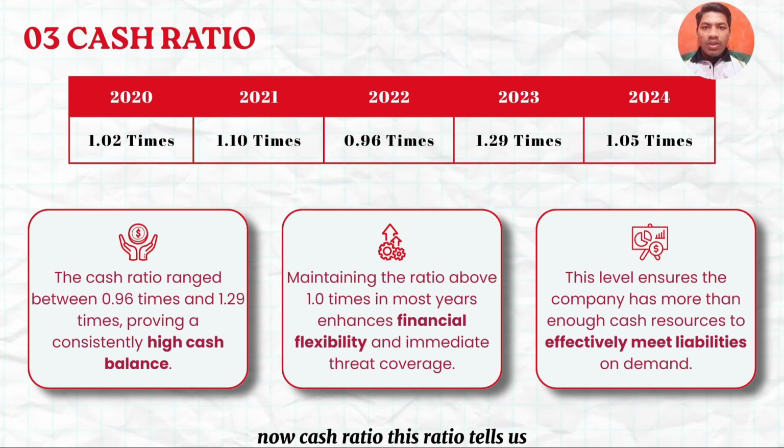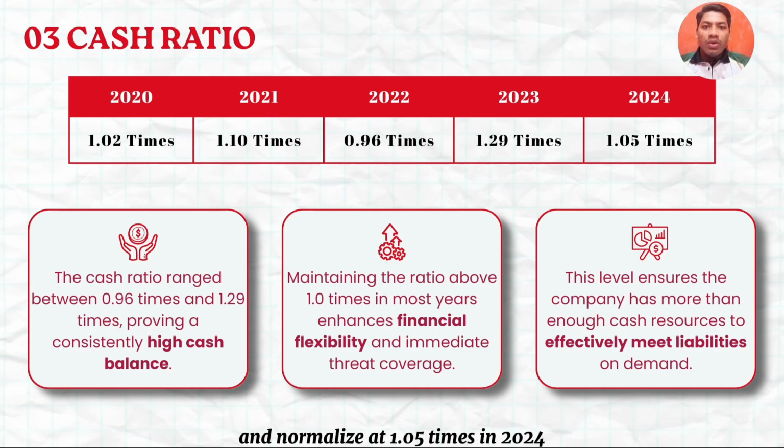Now, cash ratio. This ratio tells us whether the company can pay off its short-term debt immediately using only cash and cash equivalents on hand. During the 5-year period, our cash ratio ranged between 0.96 times and 1.29 times. It rose to 1.10 times in 2021, experienced a minor dip to 0.96 in 2022, spiked to 1.29 in 2023, and normalized at